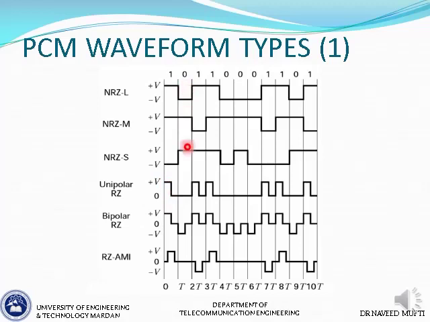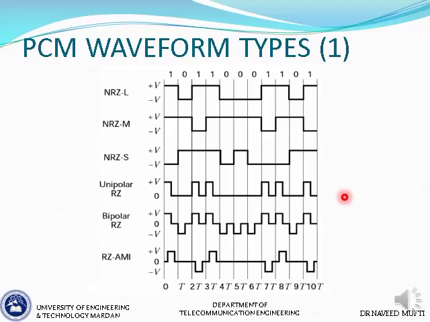For a 0 we represent it by 0 volts. Similarly here, this 1 is represented by plus V, but after half time it returns to 0, and for 0 it stays at 0, and so on. So that is how the unipolar RZ is constructed.